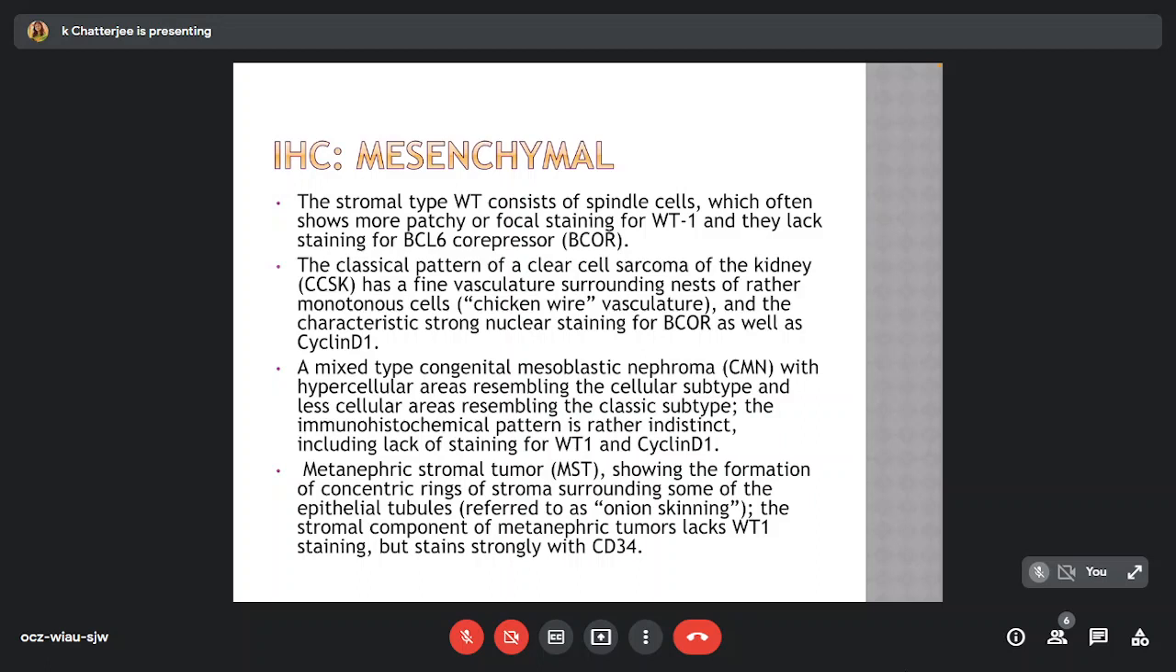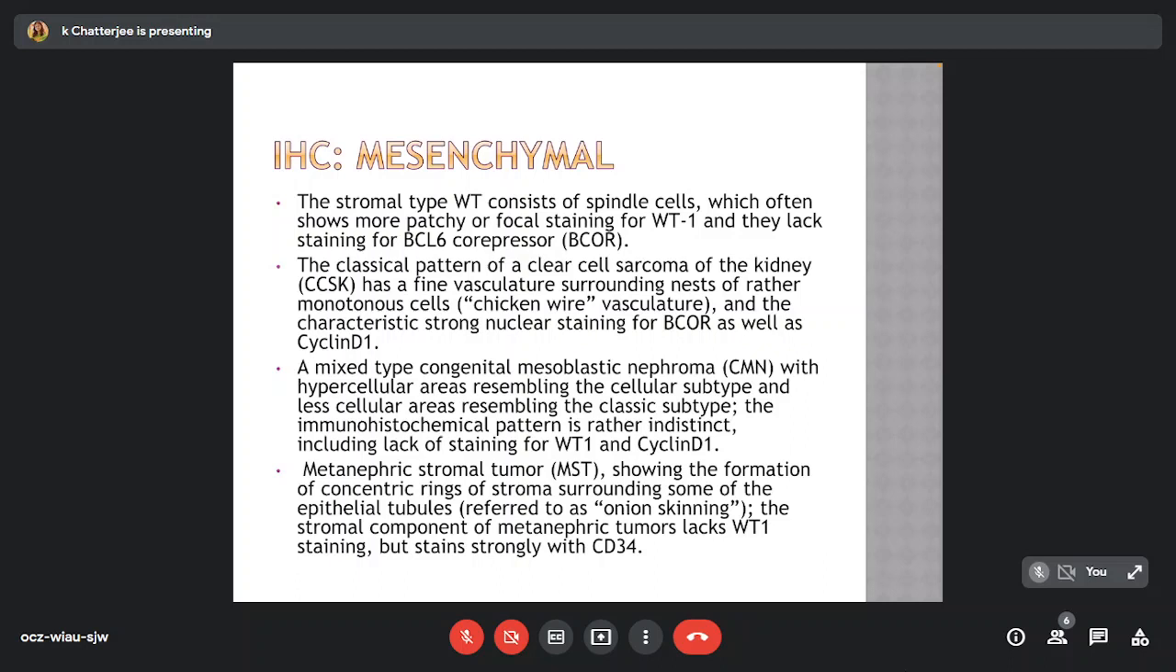Coming to the IHC of mesenchymal patterned tumors, the stromal type of Wilms tumor consists of spindle cells which often show more patchy or focal staining for WT1, and they lack staining for BCL6 co-repressor or BCOR. The classical pattern of a clear cell sarcoma of the kidney has fine vasculature, which is a chicken wire type, and characteristic strong nuclear staining for BCOR as well as cyclin D1.